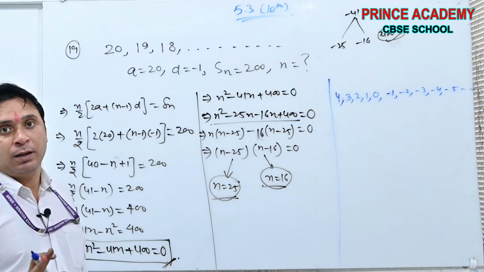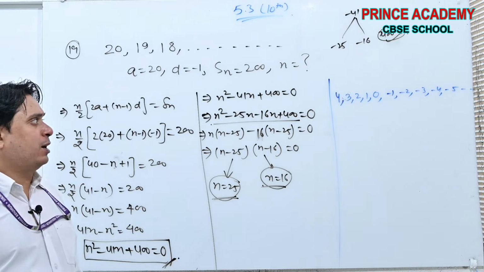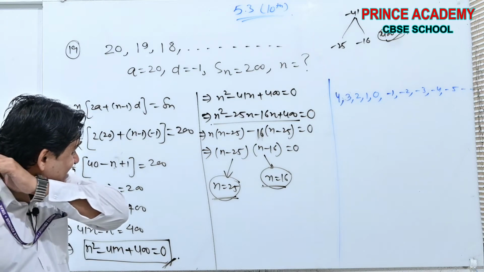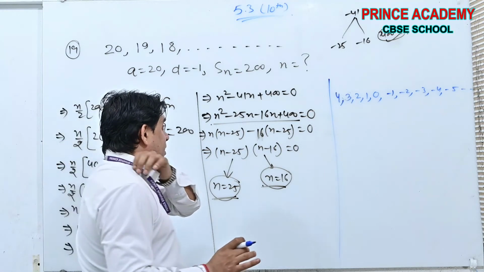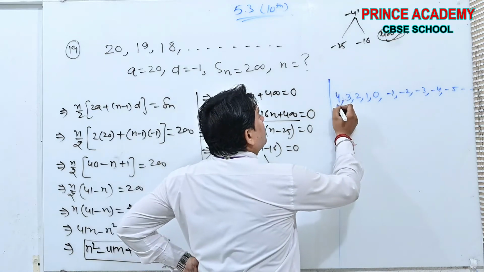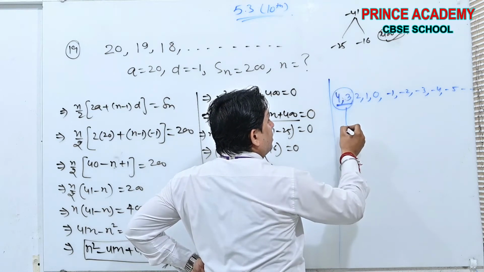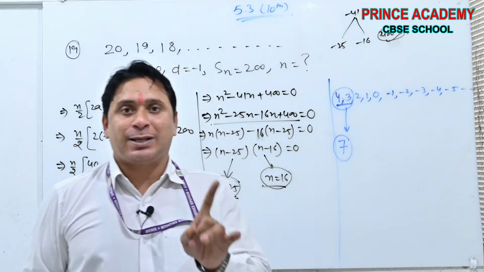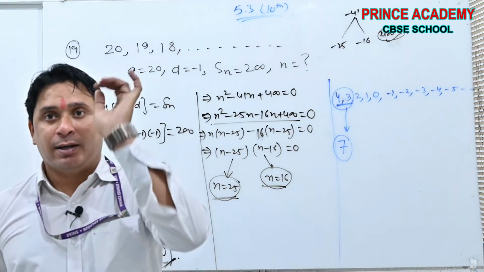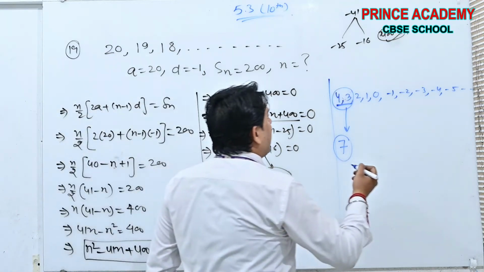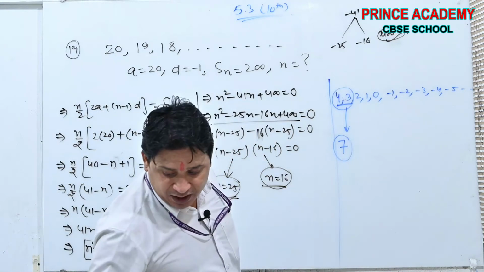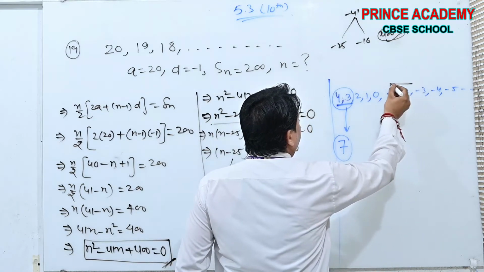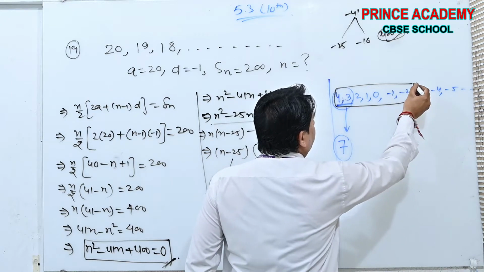Now see beta, if I am taking the sum of the first two terms, the sum will be 7. Yes or no? Now once more, I am taking the sum of 7 terms.